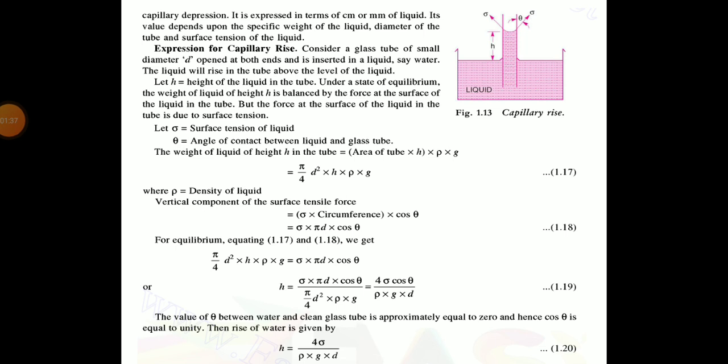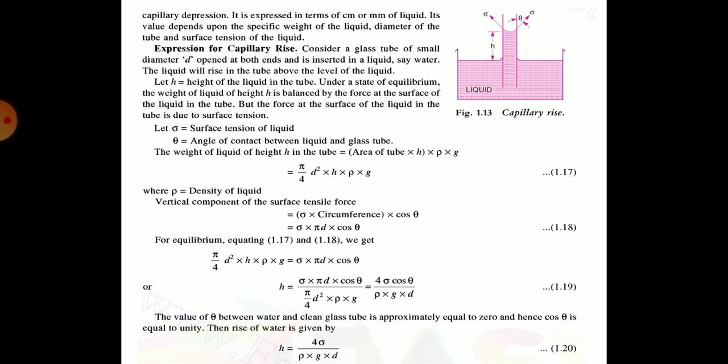So first we will see the expression for capillary rise. Now consider a glass tube of small diameter d as shown in figure, which is open at both ends, and this glass tube is inserted in liquid. We will consider the liquid water.